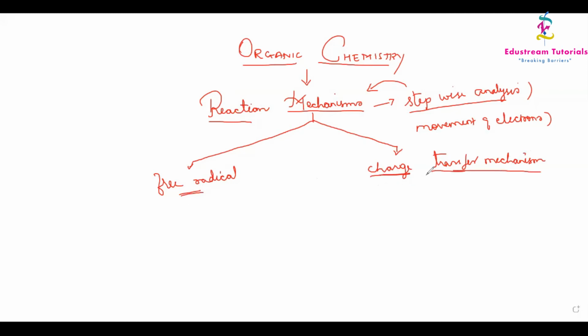Now, this charge transfer mechanism has been further classified into two types. One will be called nucleophilic substitution reactions. Another one will be called electrophilic substitution reactions. So always remember all these things. The entire organic chemistry is mainly based on the reaction mechanism.